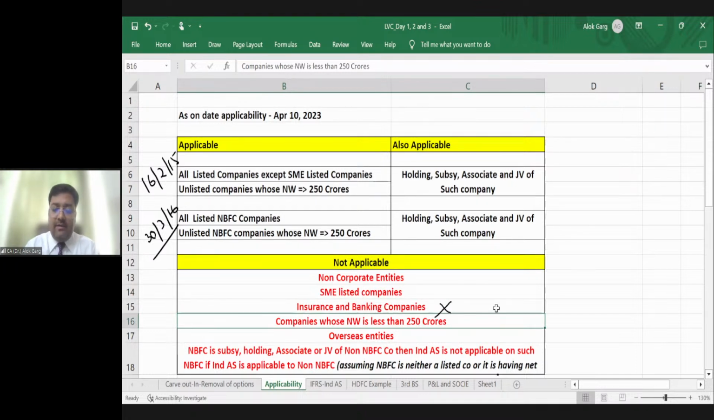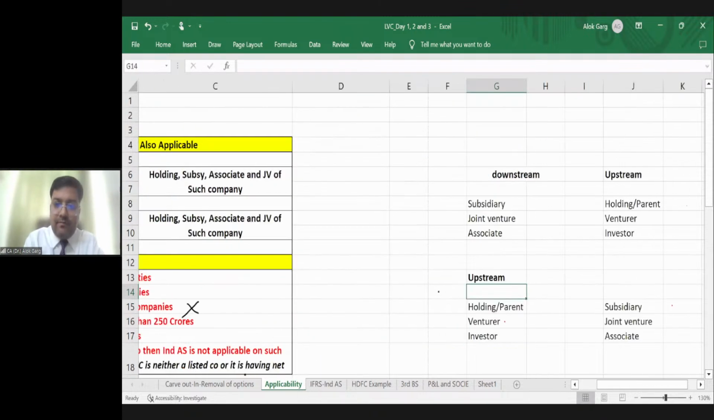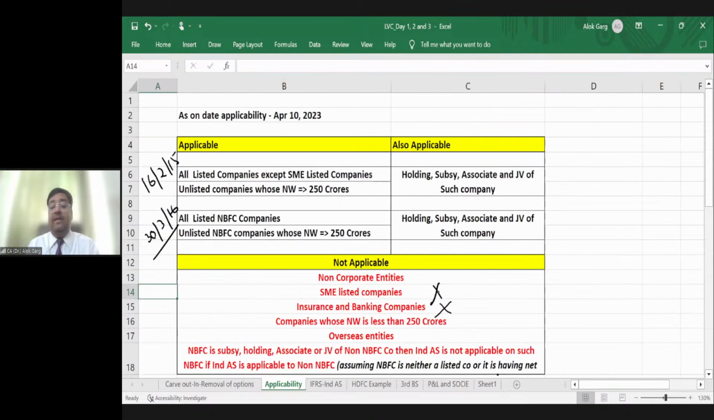Just give me a second. My digital pen is having some problem. Yes. It is not applicable to SME company as well.